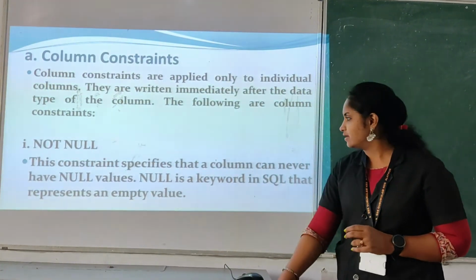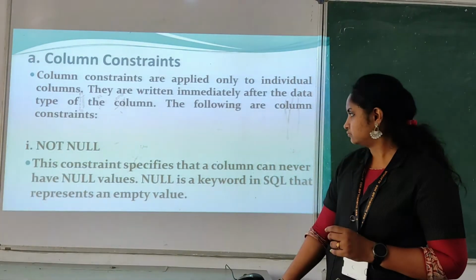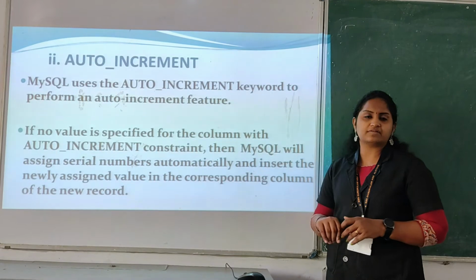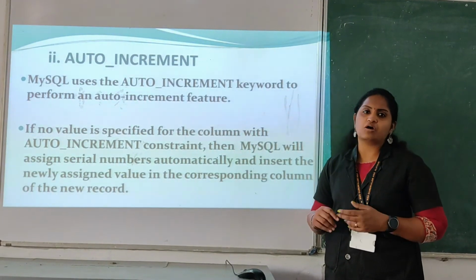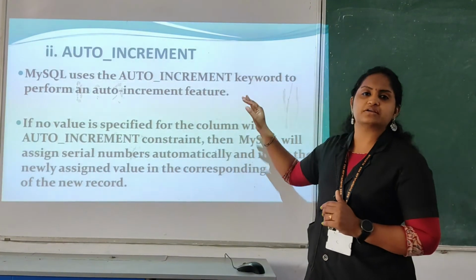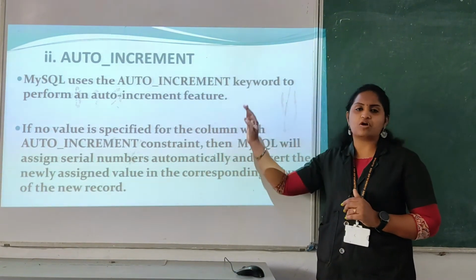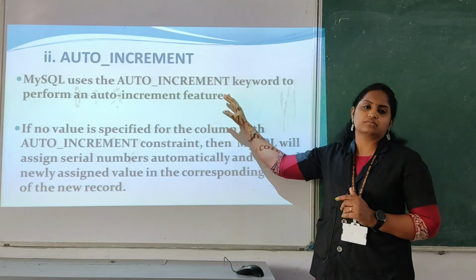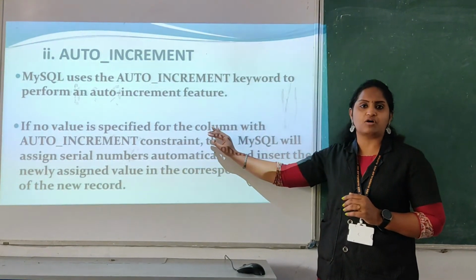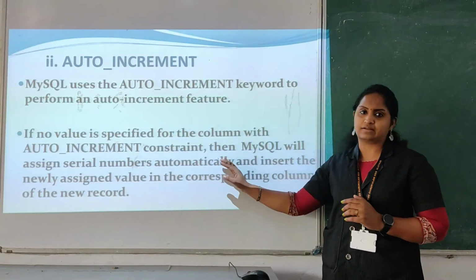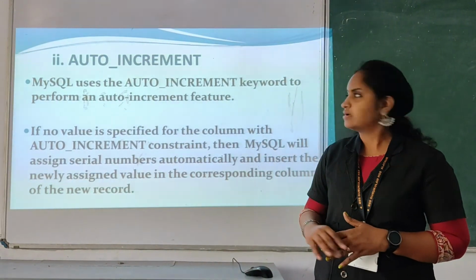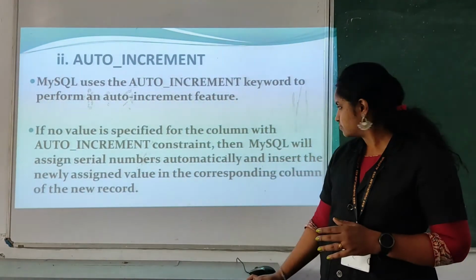Another one is auto increment. By the word you can understand, it automatically increases the value. If you are using roll number or any value, after entering one value it will automatically give the next value in the roll number column, like 1, 2, 3. So that is the use of the auto increment condition.